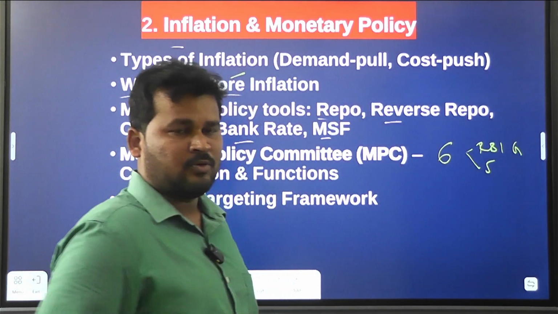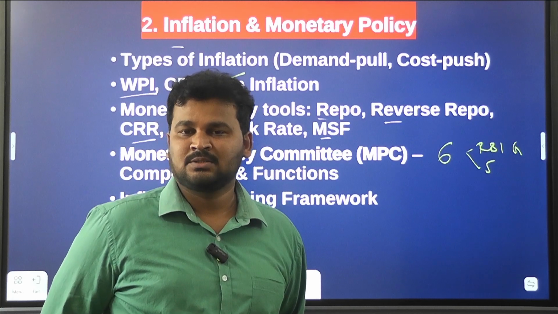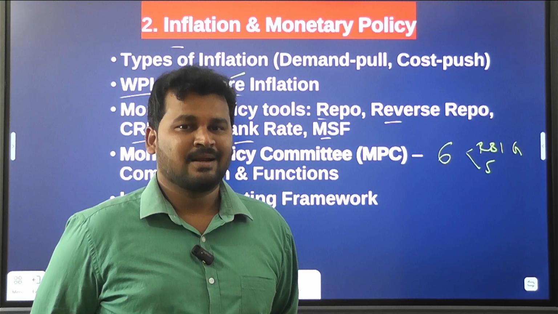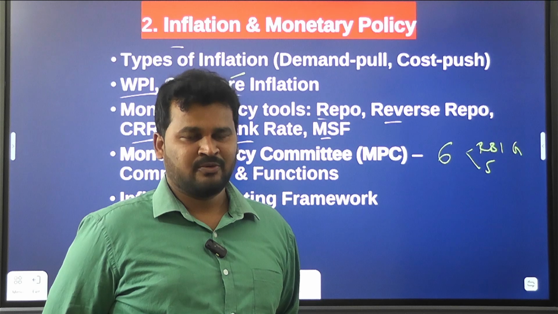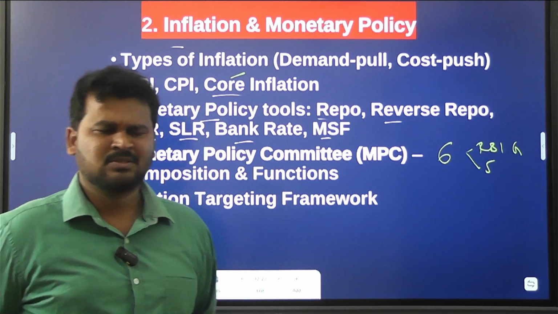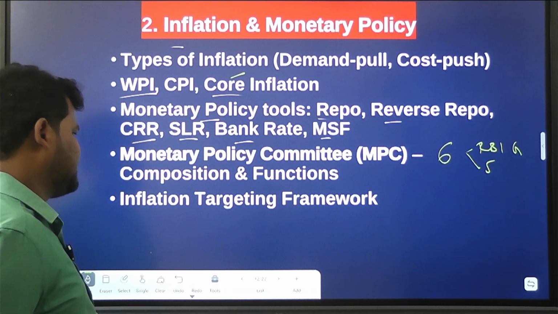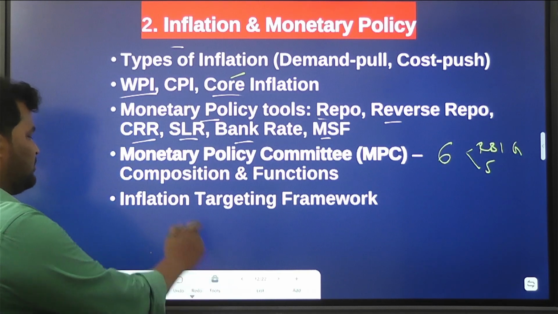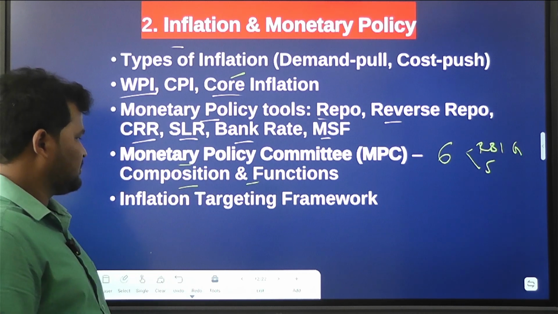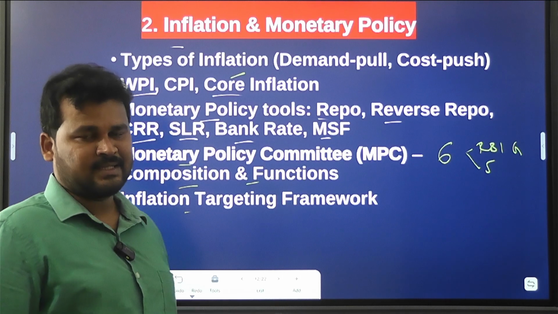Clear? So for every 6 months, the Reserve Bank of India releases the Monetary Policy Committee report. That report we can also call the biannual report. Related to the Monetary Policy Committee, you have to know its composition and functions, and also the inflation targeting framework.